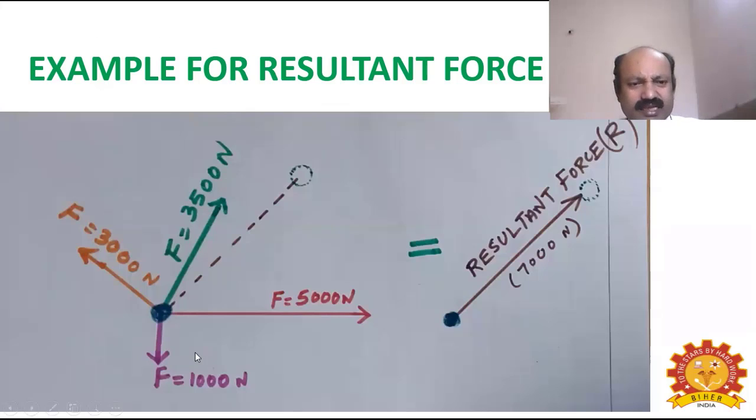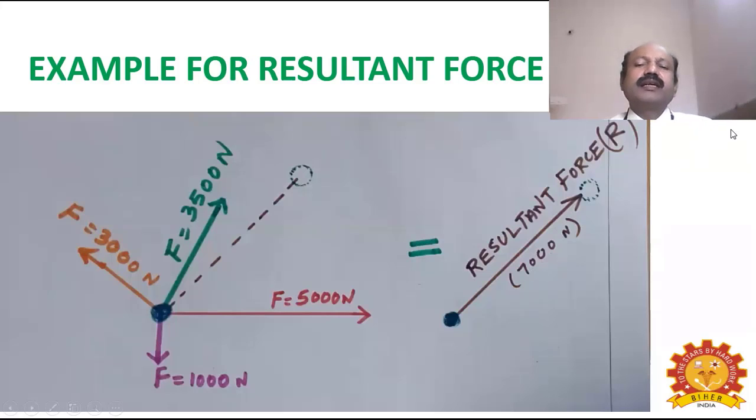Now instead of applying these four forces, suppose you use a single force, for example a 7000 Newton single force, applied in the same direction as the motion of the ball, approximately the northeast direction. Then also the football can be made to move in the same direction with the same kind of motion, so that it can travel a distance of 20 meters in 2 seconds.